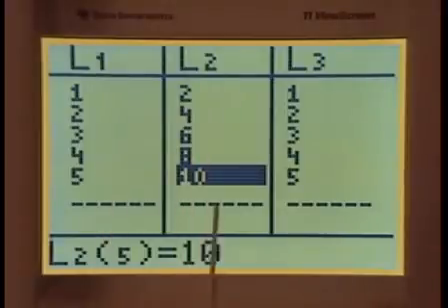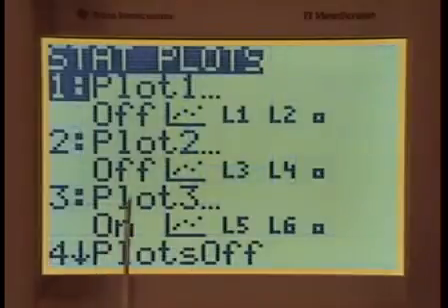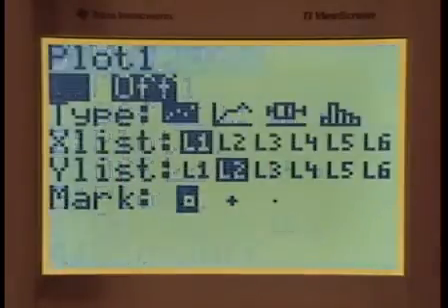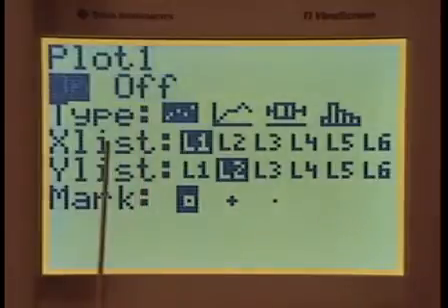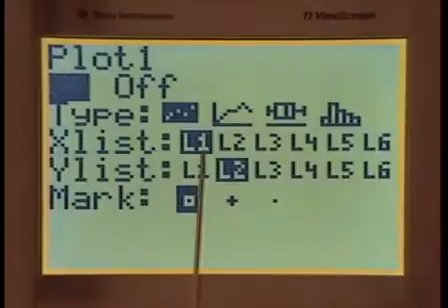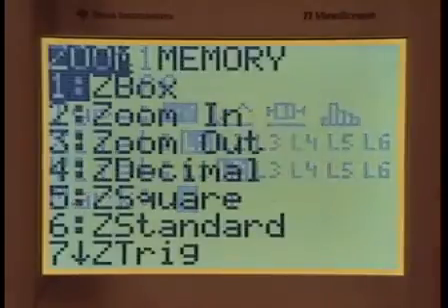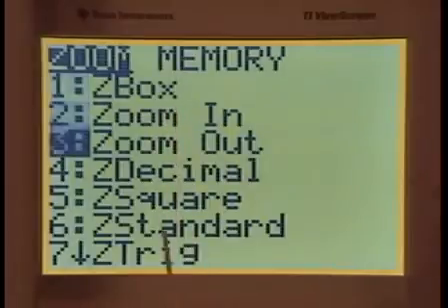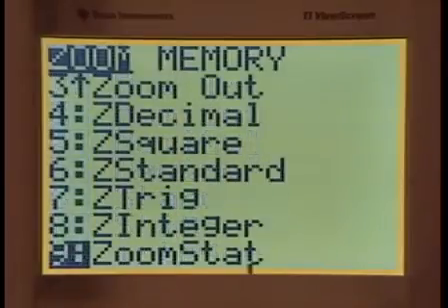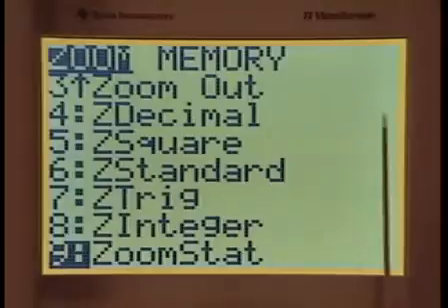Let's plot L1 versus L2. In order to do that, we go to Stat Plot. We want L1 and L2, so let's turn plot 1 on. It was off, now it's on. So the Y will be L2, the X will be L1, or the output versus the input. We go to Zoom. Under Zoom, we have Zoom Stat that gives us the window that we need to plot those points.